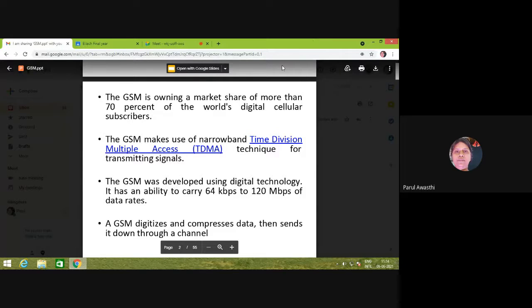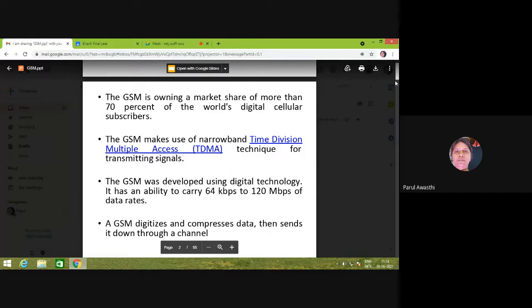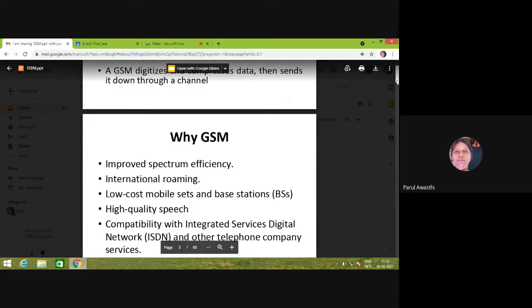The data rate from 2G to 4G is 64 kbps to 120 Mbps. GSM digitizes your voice, then compresses it and sends it through the wireless channel.